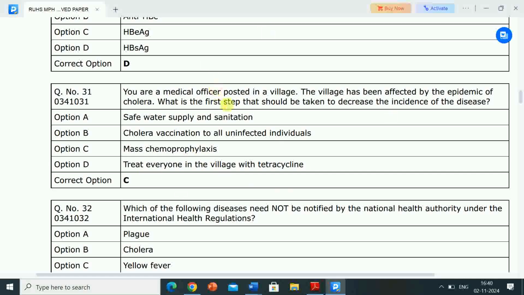So if you are a medical officer posted in a village and the village has been affected by the epidemic of cholera, what is the first step that should be taken to decrease the incidence of the disease? Correct answer is mass chemoprophylaxis. The first step that should be taken to decrease the incidence of the disease is mass chemoprophylaxis.